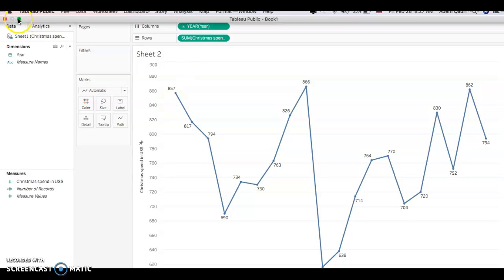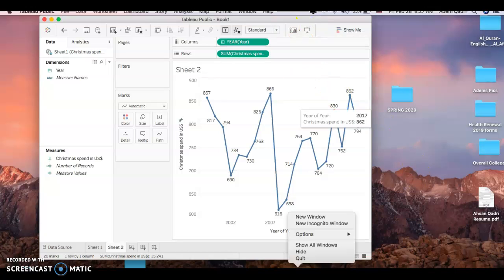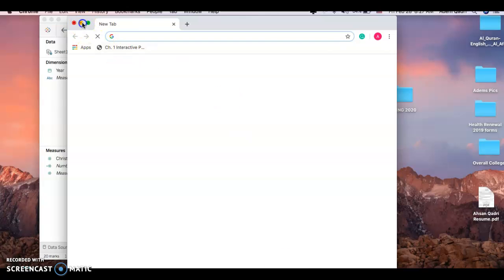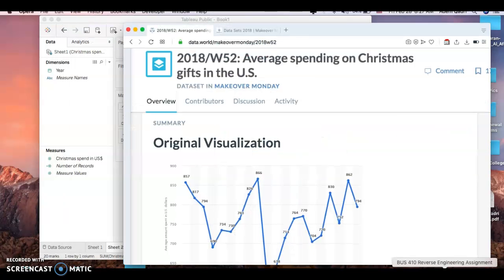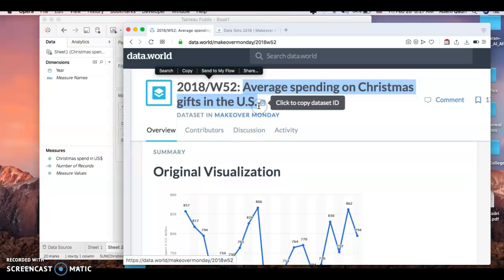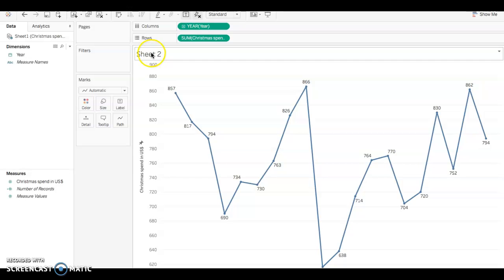And just to finalize this, folks, what we're doing now is changing the title. So once again, I'm going to close this here, and I want to open up the visualization, and the title is Average Spending on Christmas Gifts in the United States. Alright, I'll just go ahead and copy that, and then open this again, and then we'll just select the sheet 2,